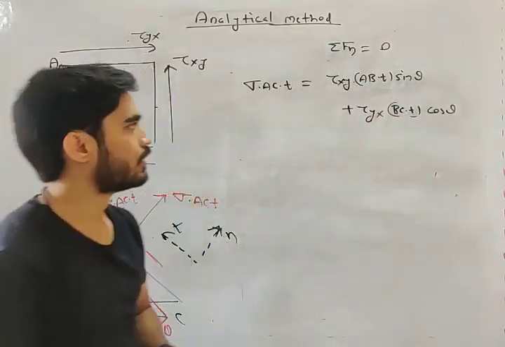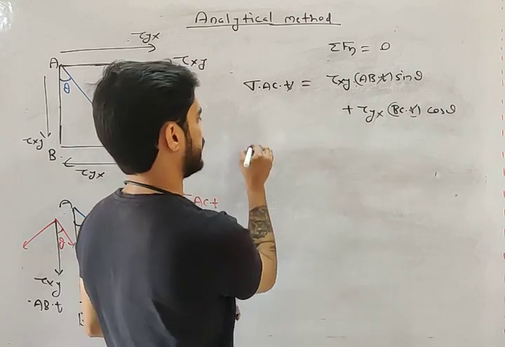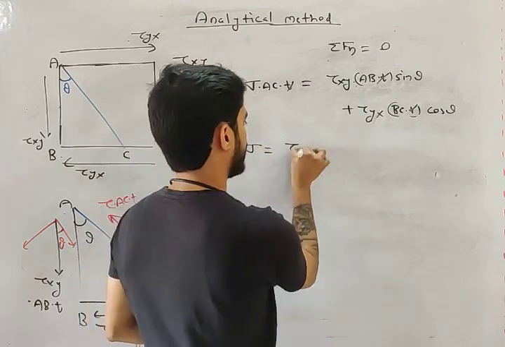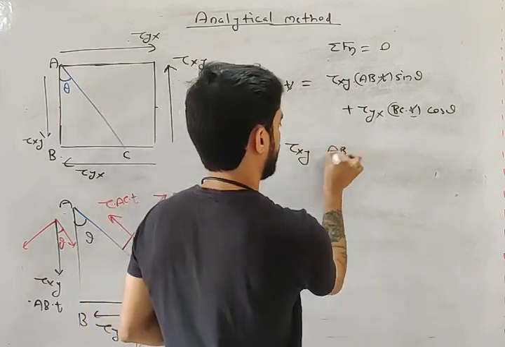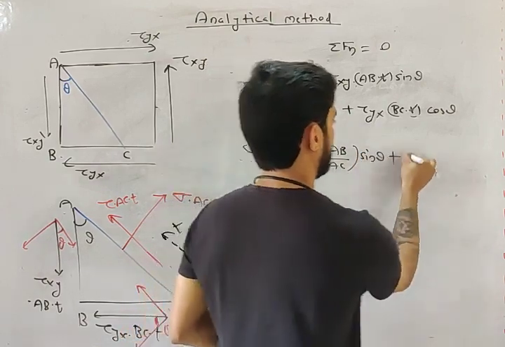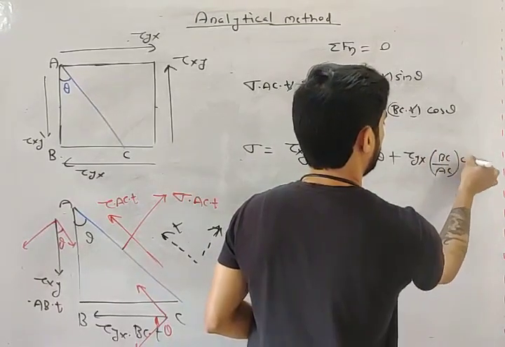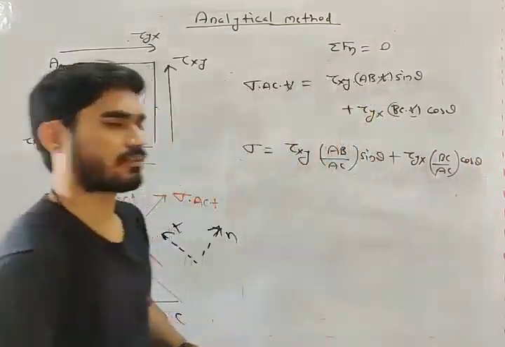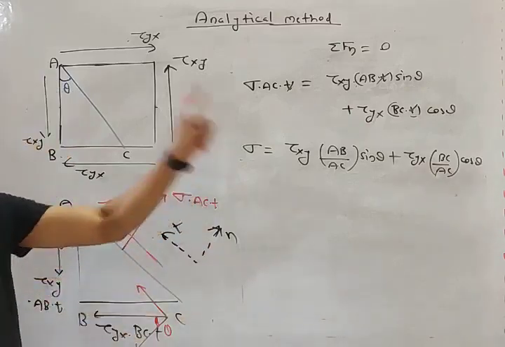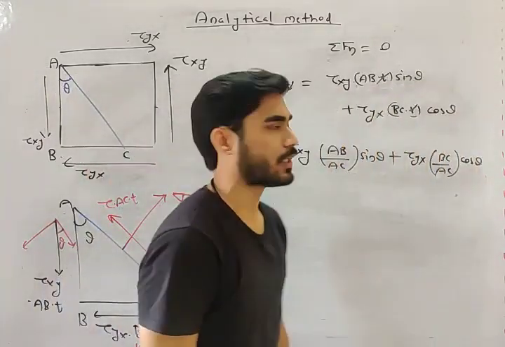इतना हो गया. Now T, T, T cancel, AC इस तरफ ले लेते हैं, क्या आ जाएगा? tau xy AB by AC sin theta plus tau yx BC by AC cos theta. Are you getting this? Very good, my friend. If you are getting this, very good. You have to solve it on your own.